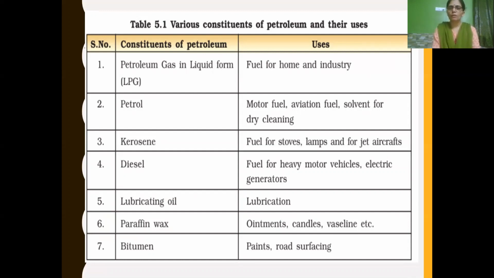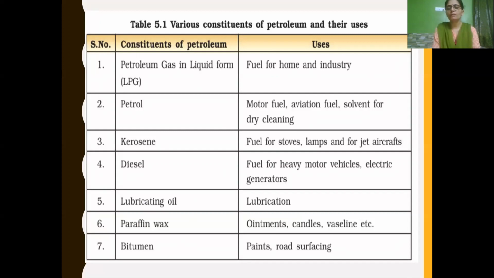Then petrol is used as a fuel in motor vehicles, aviation fuel, and also as a solvent for dry cleaning. Kerosene is used as fuel for stoves, lamps, and for jet aircrafts. Then diesel is used as a fuel for heavy motor vehicles.